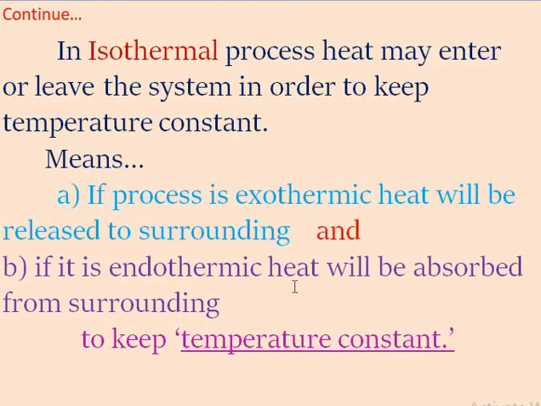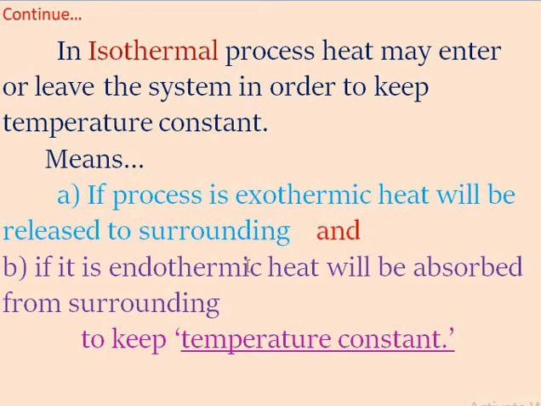Second, in the isothermal process, heat may enter or leave the system in order to keep the temperature constant. For example, if the process is exothermic, then heat is released to the surroundings.